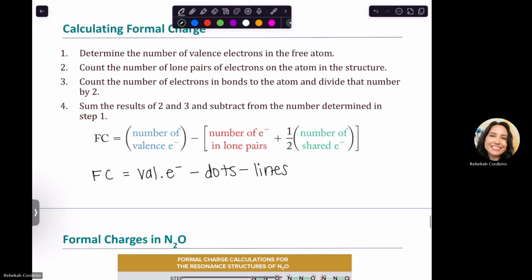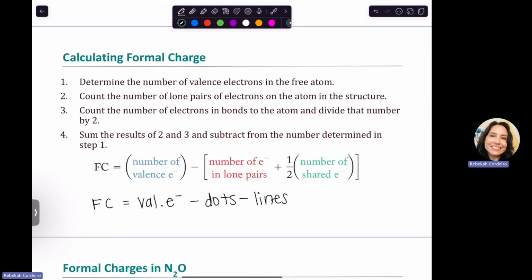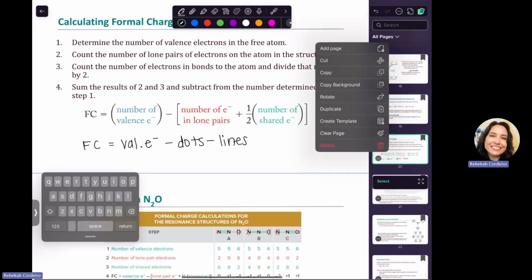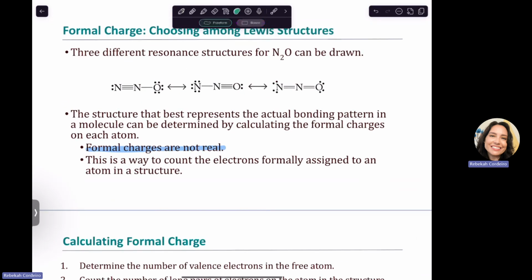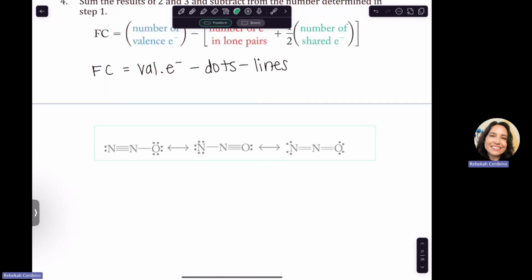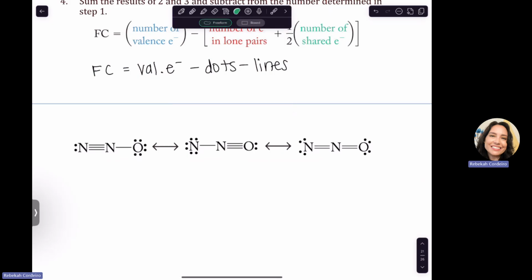Okay. So let's look back at our N2O. I don't want to spoil it with the answers in the next slide, so let's go back up here. Gonna copy this and let's do it together so you can see instead of just looking at the slide. Let's do the formal charges for these three. I'll do the middle one and let you do the other ones.